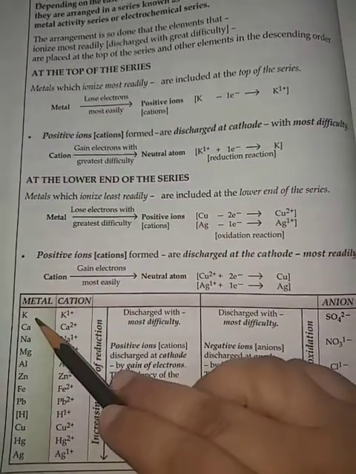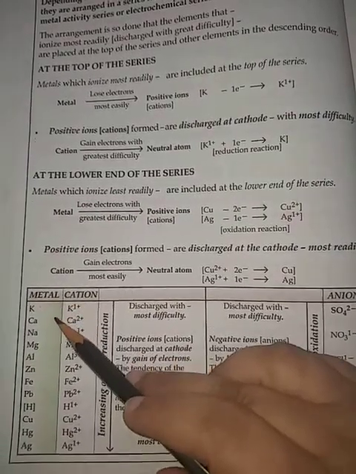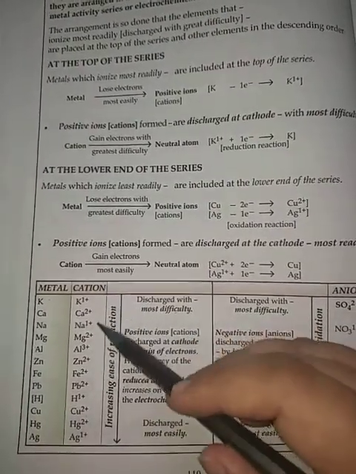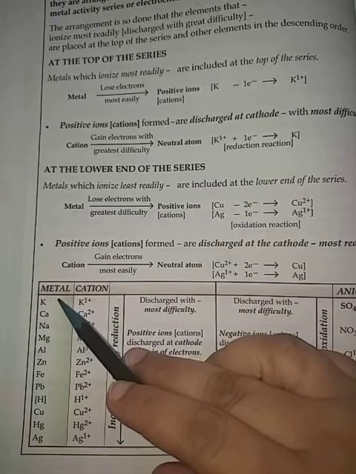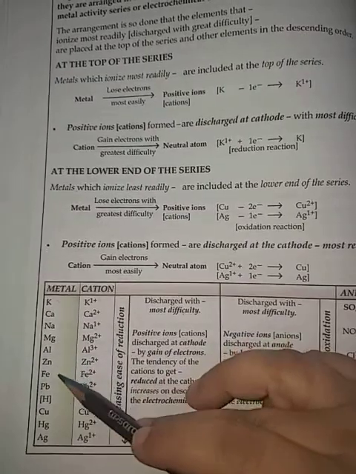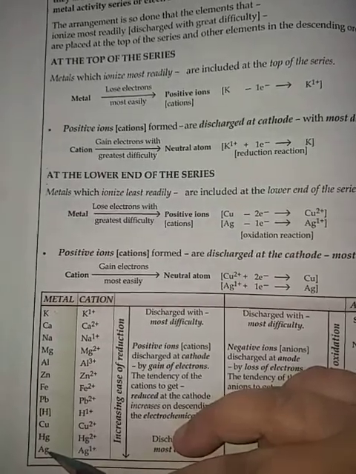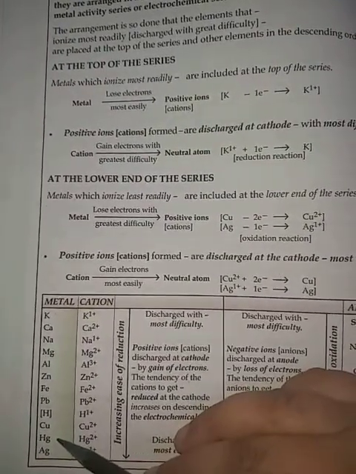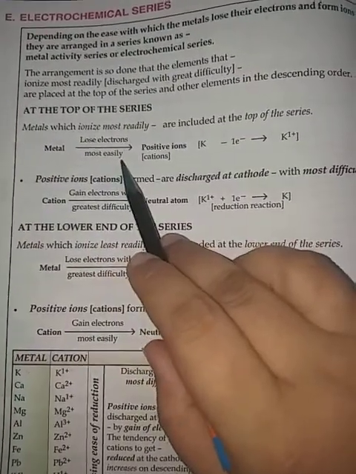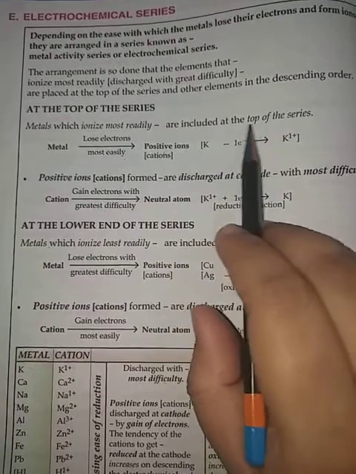See, those elements which lose their electrons easily are present at the top of the series, and then those which lose their electrons with difficulty are present lower down. So this is the order in which metals are arranged. The metals which lose electrons most easily can be changed into positive ions, and they are present at the top of the series.